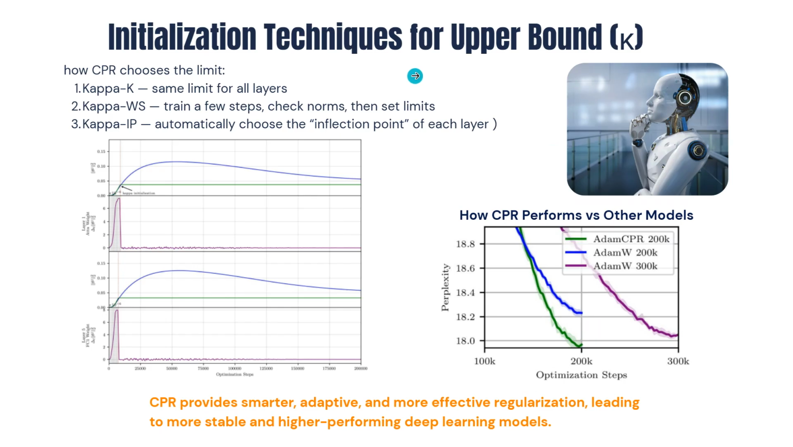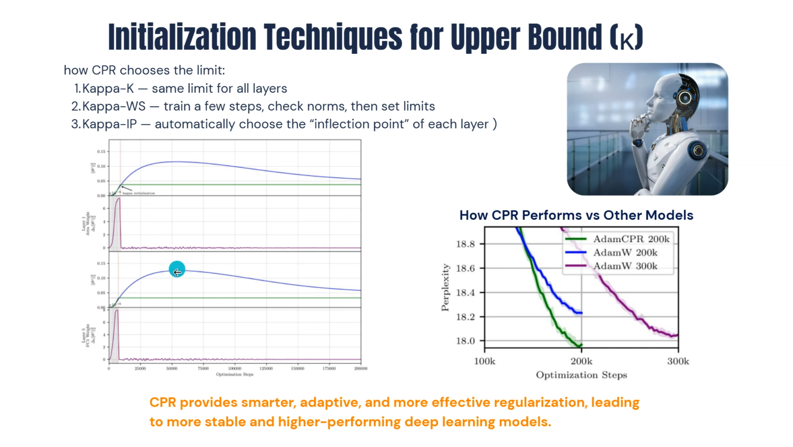Next, initialization techniques for the upper bound. Here we can see three techniques. Kappa K is the same limit for all layers, simple, but it is not adaptive. The second is Kappa WS, where WS means warm start: train a few steps, observe, and then set the limit. Kappa IP is the best method: it automatically finds the inflection point of each layer's curve and sets that as the limit. Here we can see the graph.